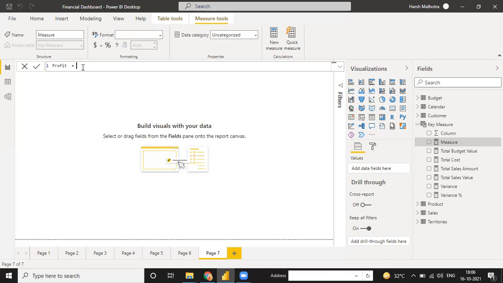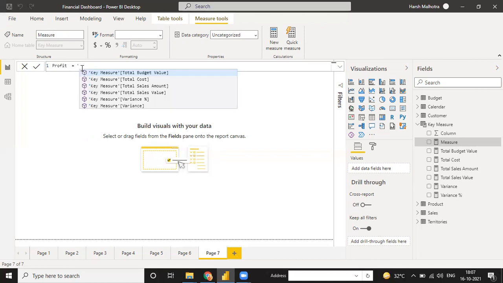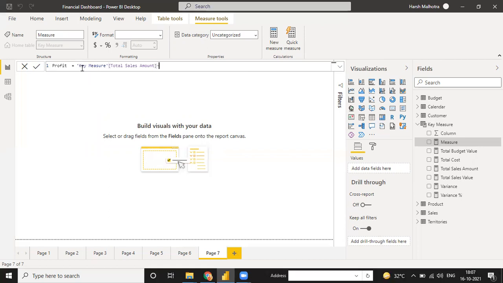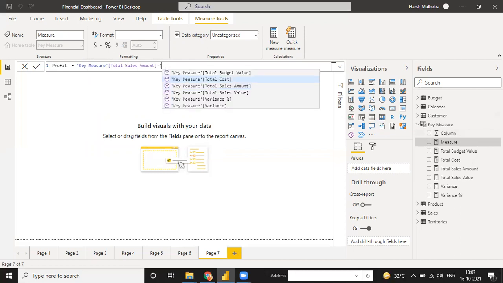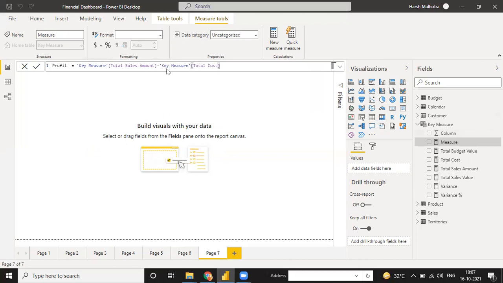You can write it here as total sales. See, when you write total sales, it will give you the complete function. So put this value, this is important. Total sales amount minus. See, it will give you the key measure, and Key Measure is a table name. But in the earlier calculation, like last day when we did it, it did not give the table name, it would just give us the measure name. Now it gives us the column name as well as the table name. So total cost, and just enter.